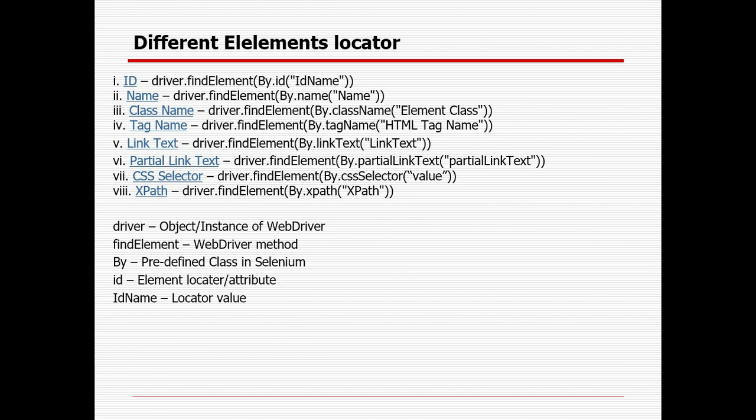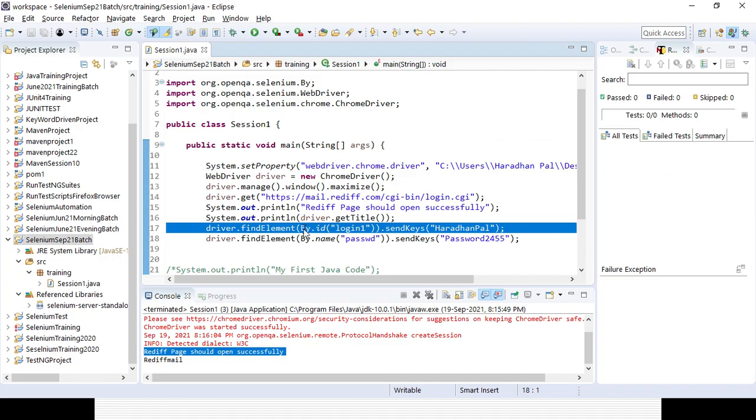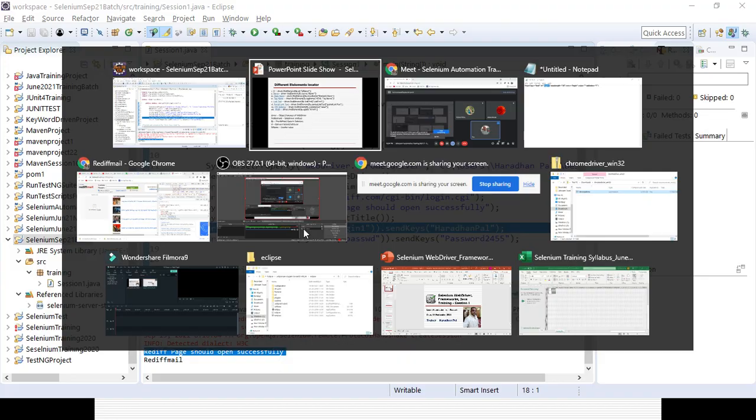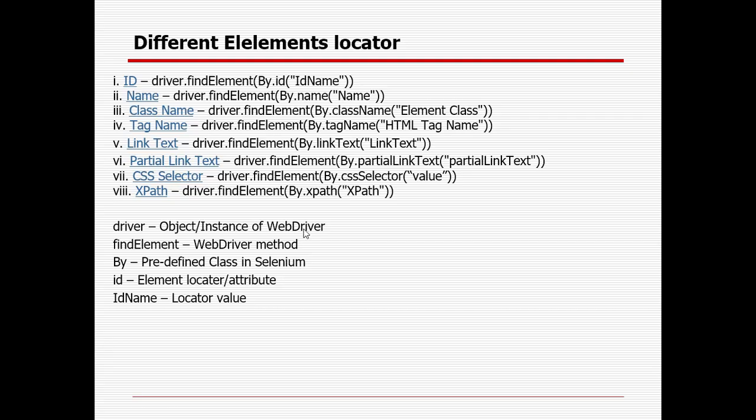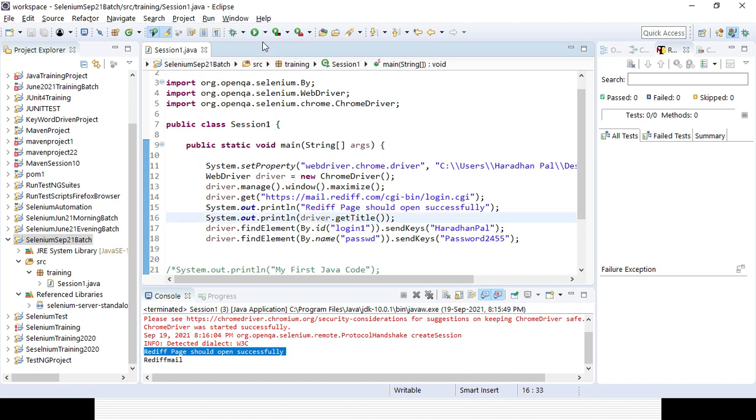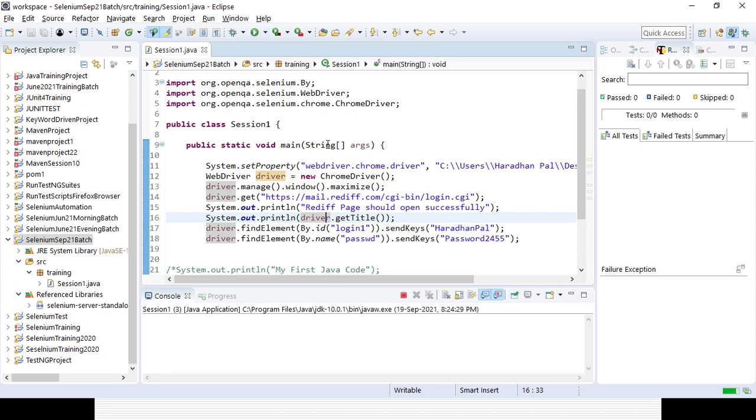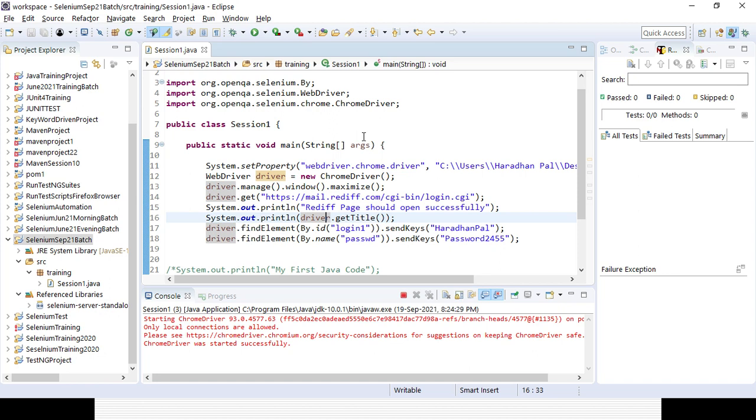Okay. So let's try to run your code here. With the help of the different lines of code I have written, I am first launching the Chrome browser. I am maximizing the browser. I am trying to get the URL for the Rediff page. I am searching the Rediff email and Rediff password fields. Then I am trying to identify the element, and after that I am trying to perform the operations.